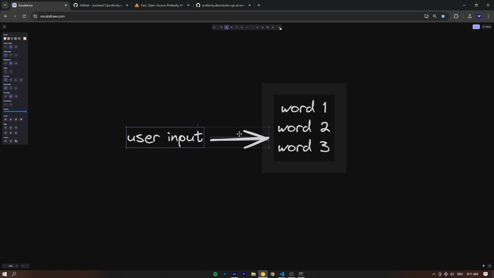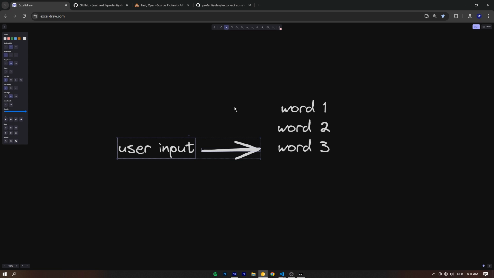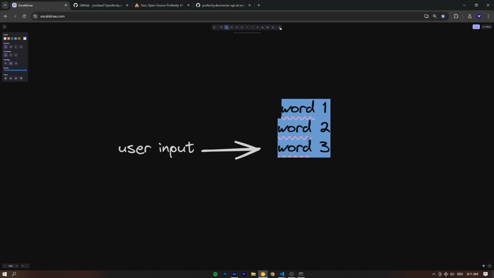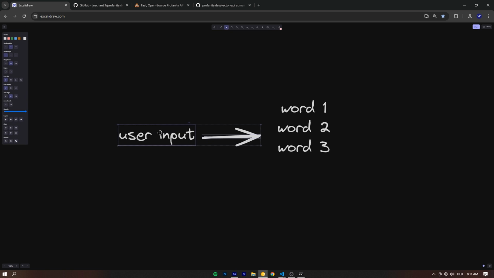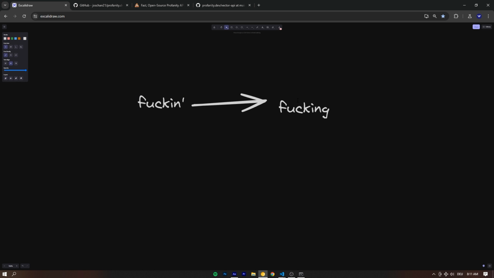But the beautiful thing is it doesn't have to match exactly, and that's the very big difference to just keeping this list in memory and checking it every time a user input comes in, because we're going to do this with a vector database. The user input can be semantically similar to the word we have in our list that we keep track of in a vector database and still be recognized as a swear word. So for example, if we had this word right here, it doesn't exactly match this one or any other word that we have in our vector database, right? There's a G at the end here, and it's not in the user input.